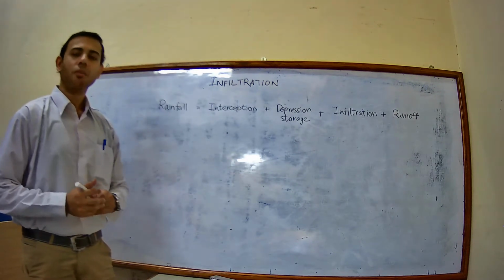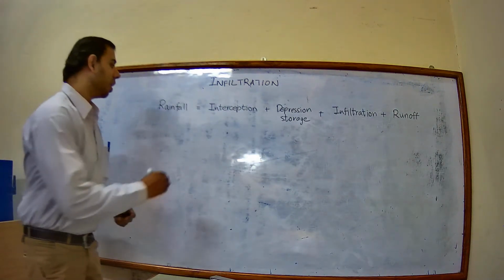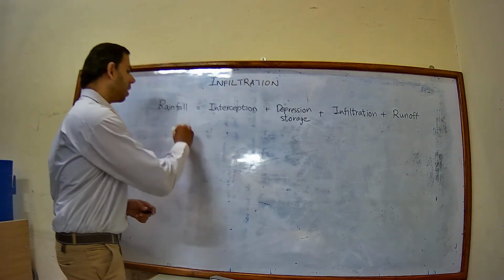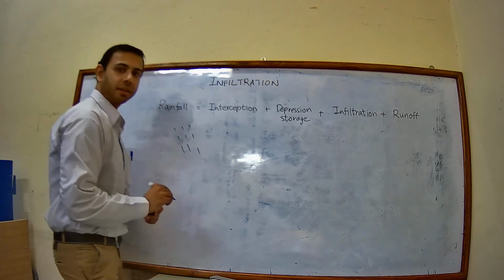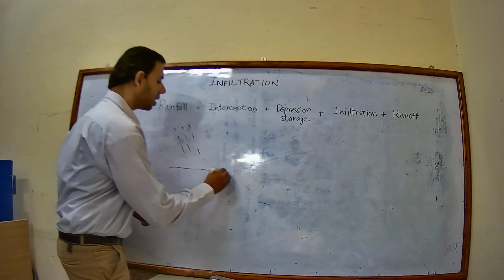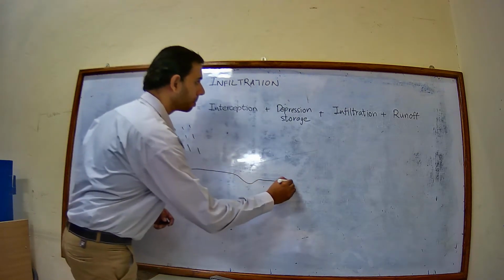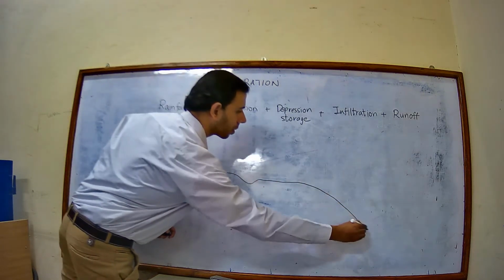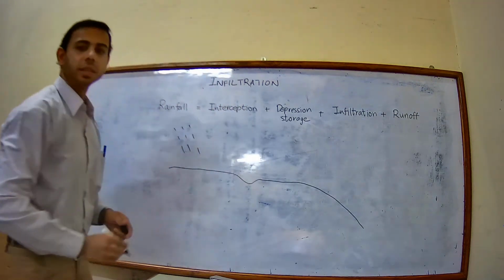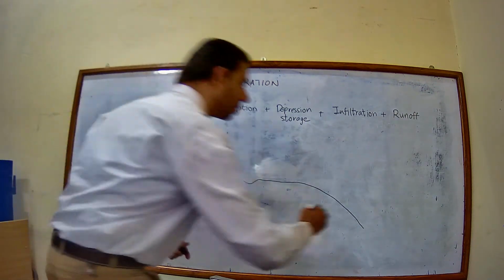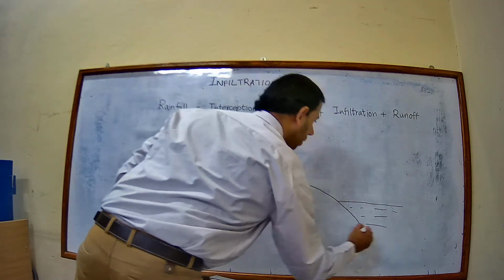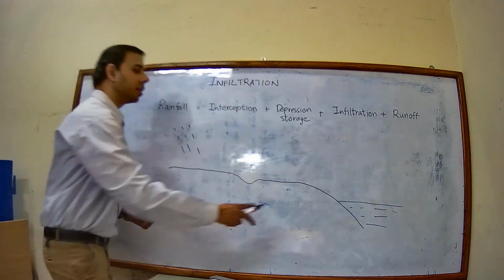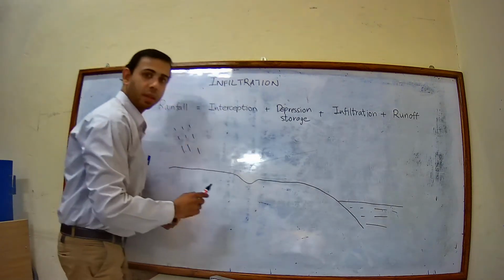runoff. What does this mean? When rainfall occurs on a particular land, suppose this is a land surface, okay, this is a land surface, and here this is the water body.